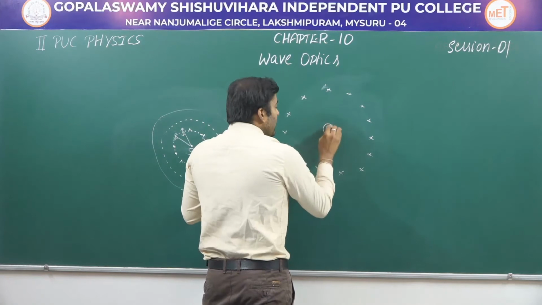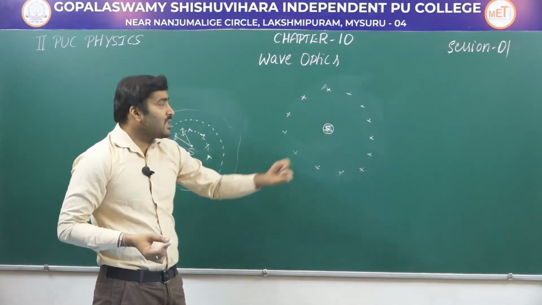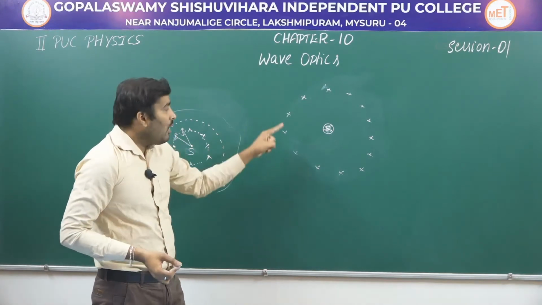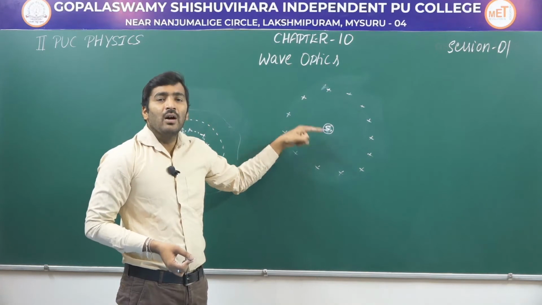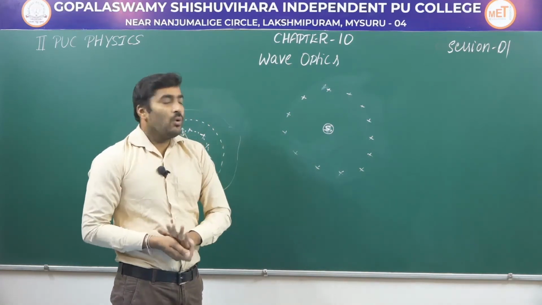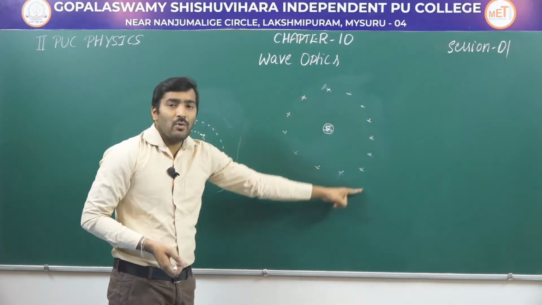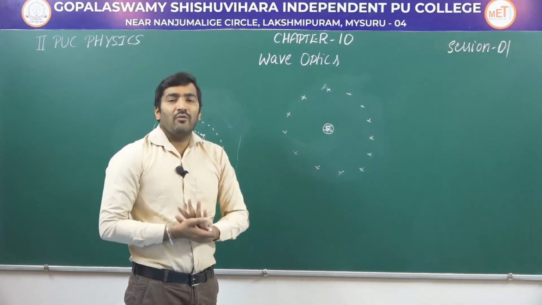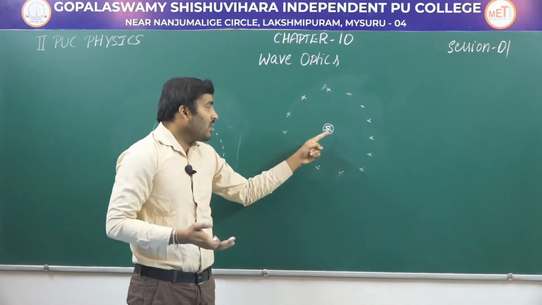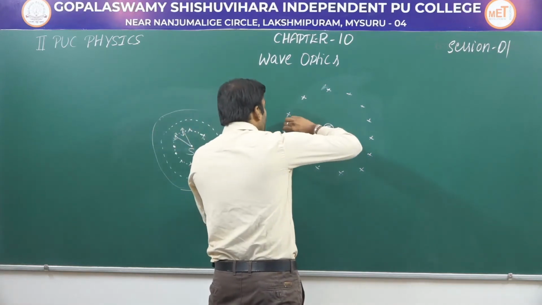All these points around the source will have the same state of vibration, because they are equidistant from the source.